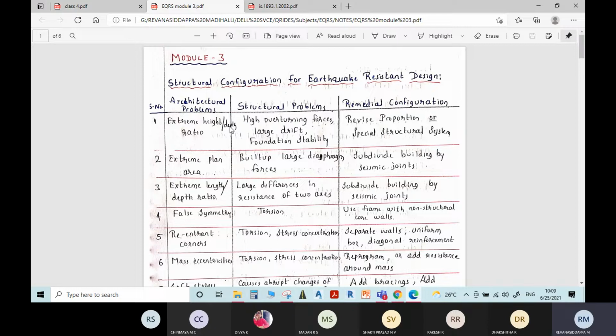Okay. Therefore, the course outcome of this particular module is, after successful learning of this module, you will be able to describe what the codal provisions for earthquake resistant design are, and you will also be able to describe the behavior of a masonry structure during an earthquake event. So the first topic we have is structural configuration for earthquake resistant design. Write the headline.